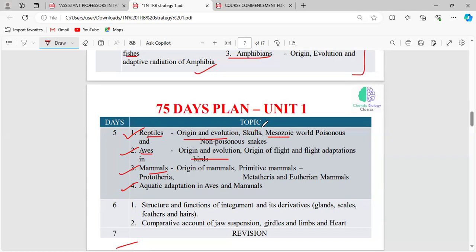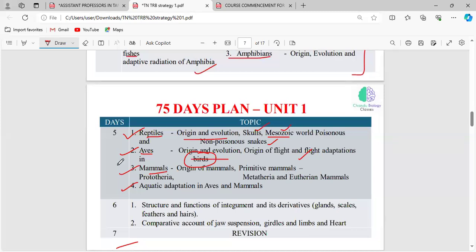You have to read about the skulls of different reptiles, the Mesozoic world, and poisonous and non-poisonous snakes. And in aves, you have to know how birds have adopted the characteristic features of flight, and what the characteristic features are that make the bird fly.